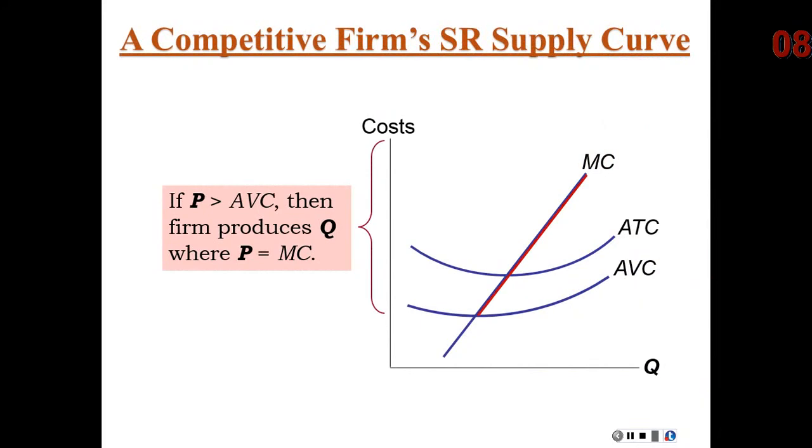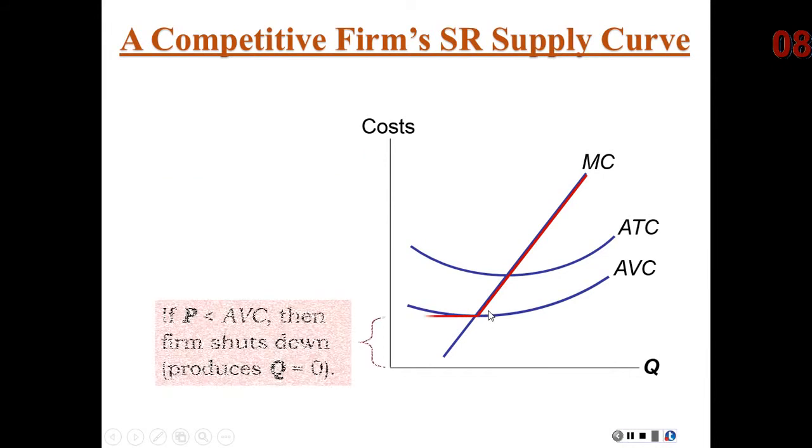Graphically, we have our marginal cost curve. Remember, our marginal cost curve is our competitive firm's supply curve, but only for points at or above our average variable cost, because below this point, this section right here, our firm will decide to shut down. Therefore, production would go to 0.